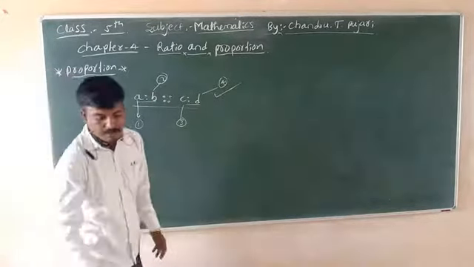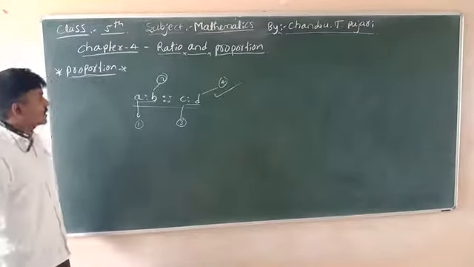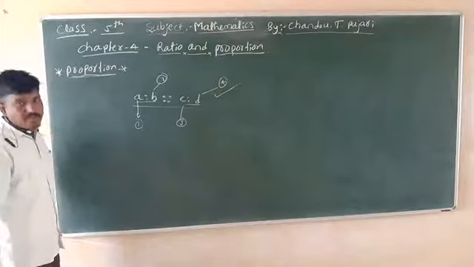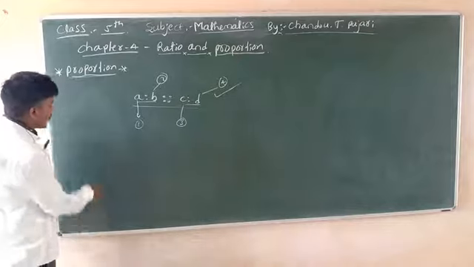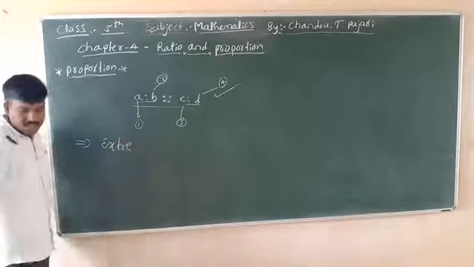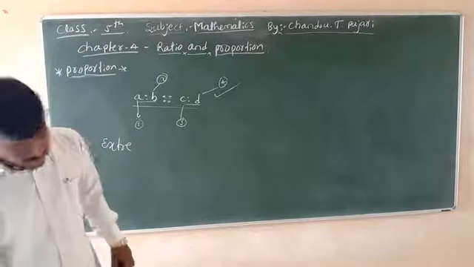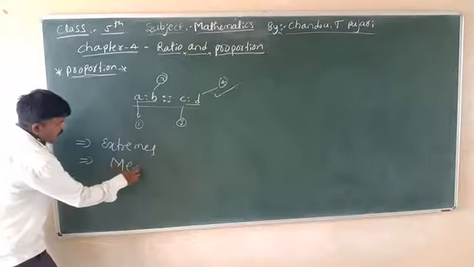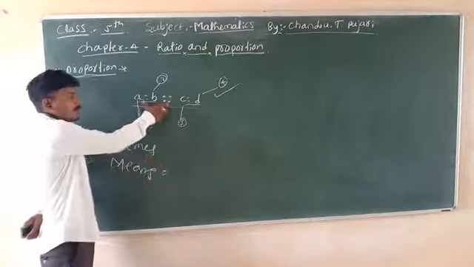How to simplify a proportion? You can write the first term, second term, third term, and fourth term. The meaning of proportion is that the product of extremes is equal to the product of means. What are the extremes and means? Let us consider the proportion.